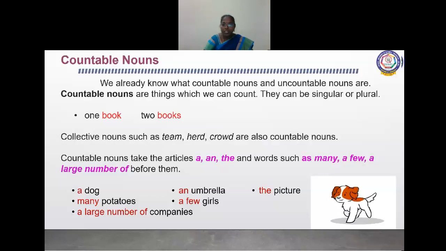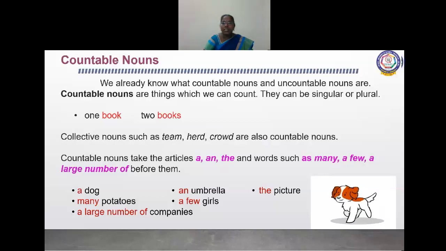Why are we saying it comes under countable noun? Because a herd of cattle, a team of athletes, a crowd of people, we use a, so it is singular and we can count.